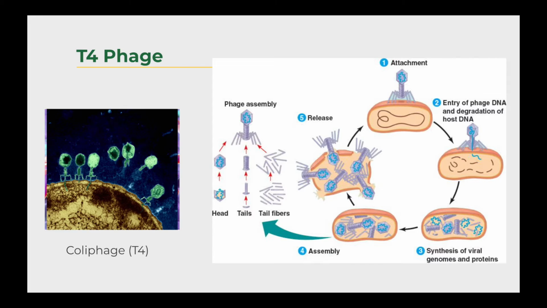It is only capable of undergoing the lytic cycle as seen here. After the viral DNA is injected by the tail, synthesis of the viral genome and proteins is conducted with the aid of the host cell's resources. Once the new phages have been created, the host cell is split open to release the phages.